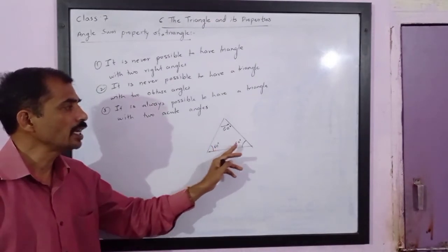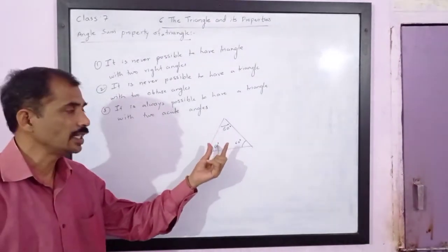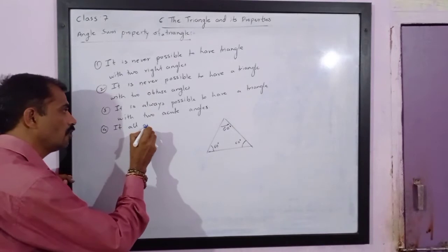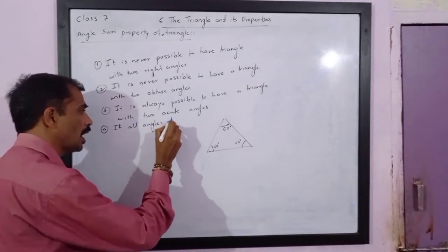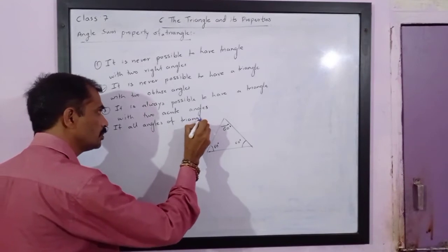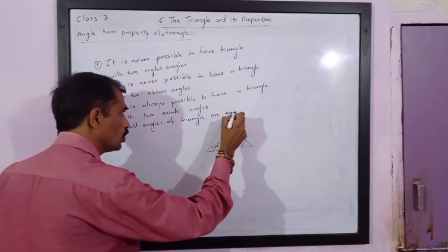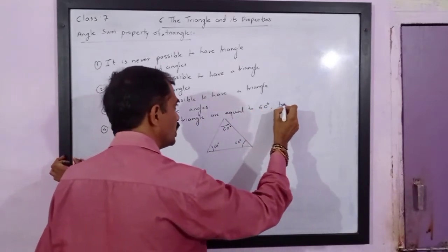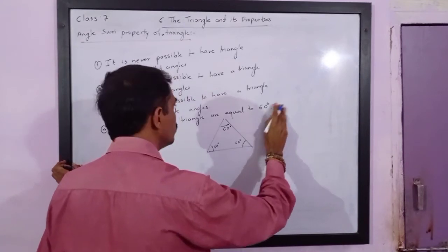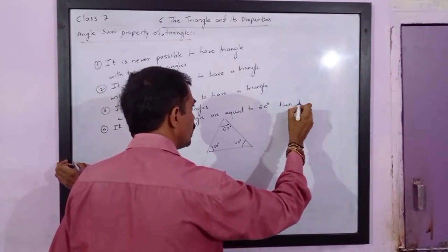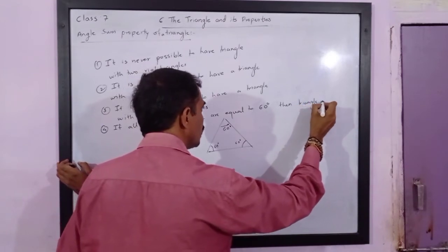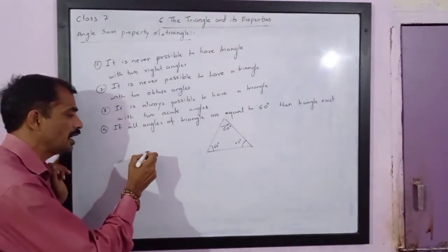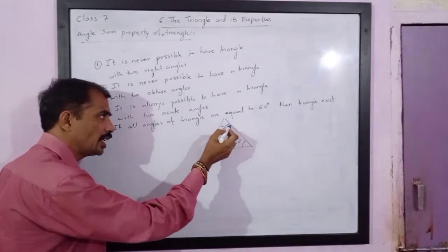So if all three angles are equal to 60 degrees, then a triangle exists.